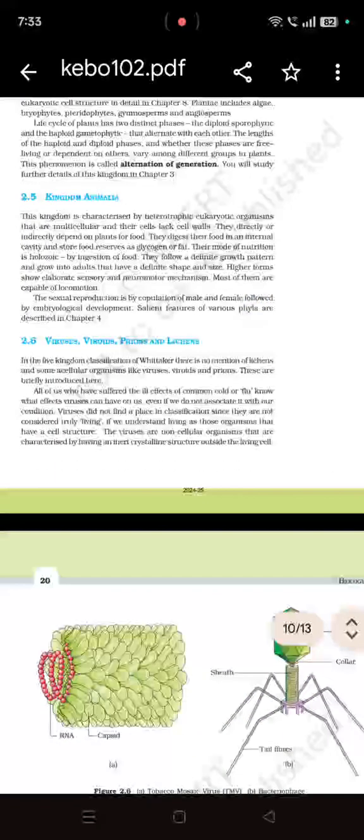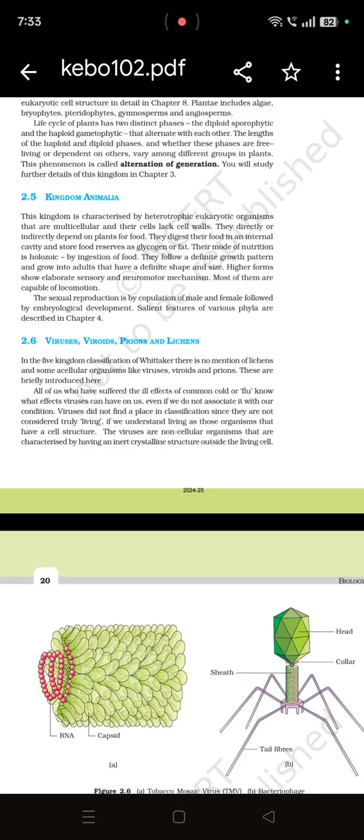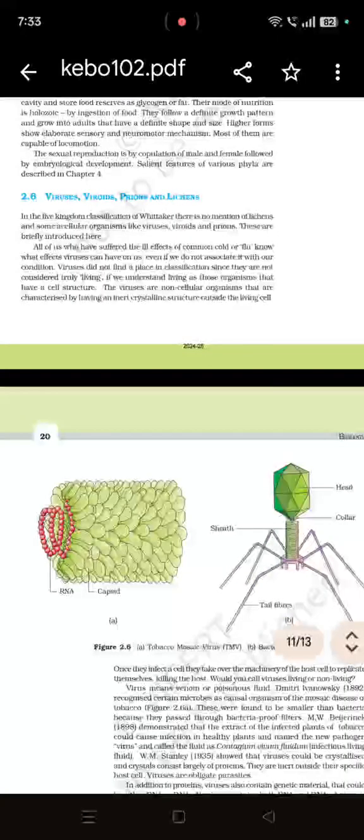Now the last one is viruses, viroids, prions and lichens. In 5 kingdom classification of Whitaker, there is no mention of these lichens, viruses, viroids and prions. Why? Because these have entirely different characteristics and properties apart from the organisms we have studied. Virus is at the borderline. Viruses did not find a place in classification since they are not considered truly living.